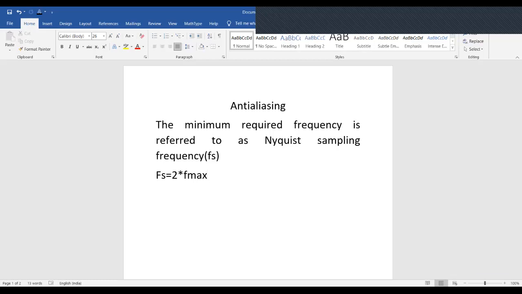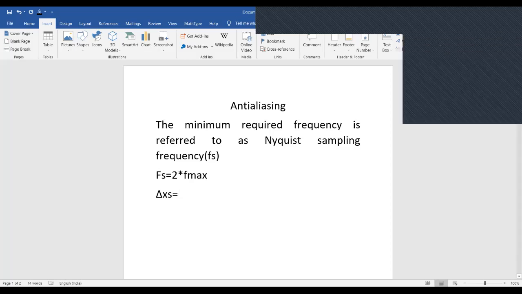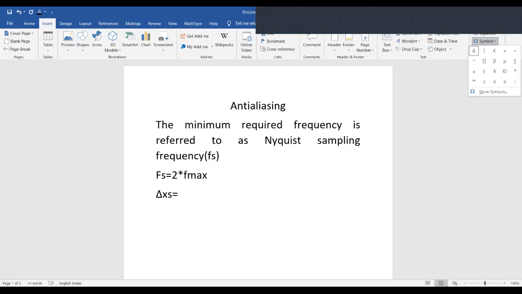Now let us define the calculation of sampling. We use the symbol delta Xs is equal to delta X cycle by 2.